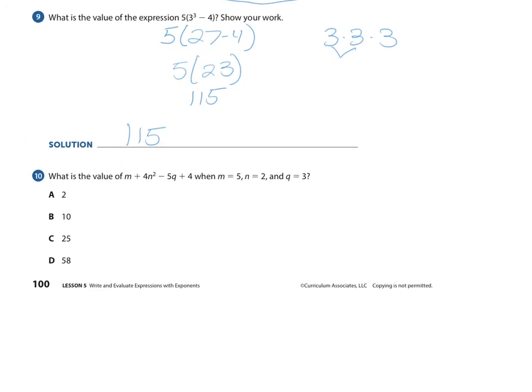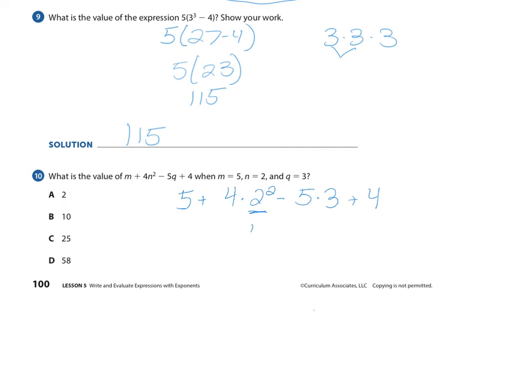Question 10. Be careful. Okay, question 10. What is the value of m plus 4n squared minus 5q plus 4 when m is 5, n is 2, and q is 3? So on this question, m is 5 plus 4 times 2 squared minus 5 times 3 plus 4.